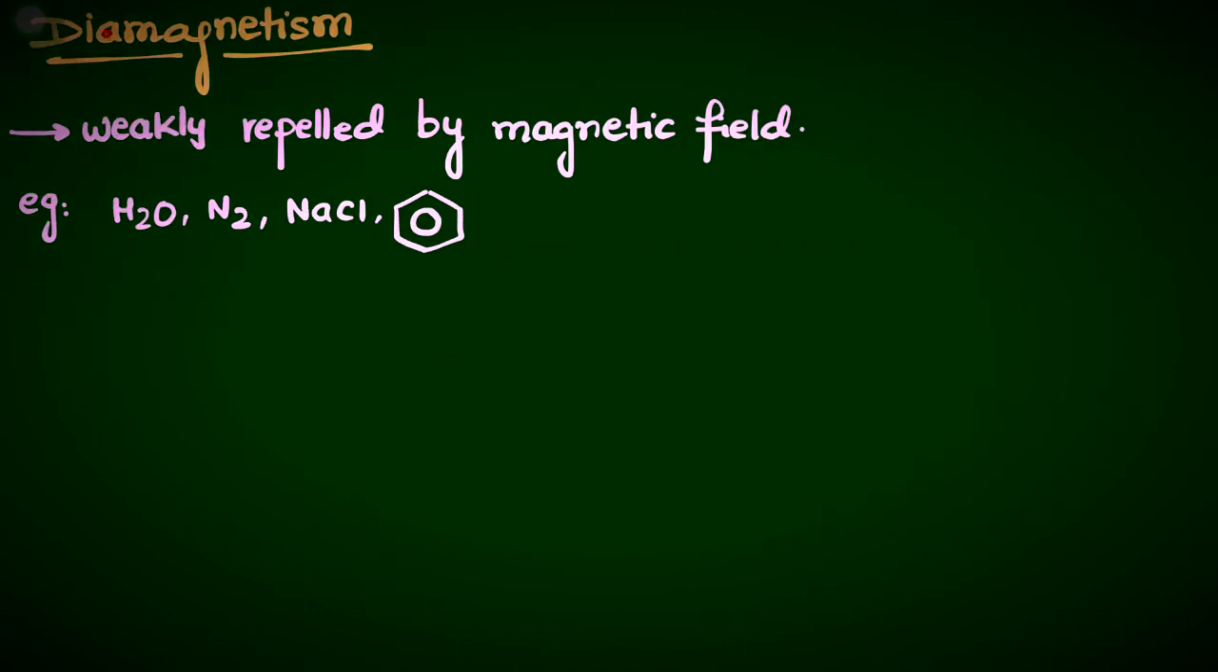Coming to the last, we have diamagnetism. Diamagnetic materials have all the electrons paired in them. They are weakly repelled by the magnetic field. For example, we have water, nitrogen gas, NaCl, and benzene. These molecules have no unpaired electrons, and all the electrons are paired. So this is diamagnetic. It will be weakly repelled by the magnetic field.